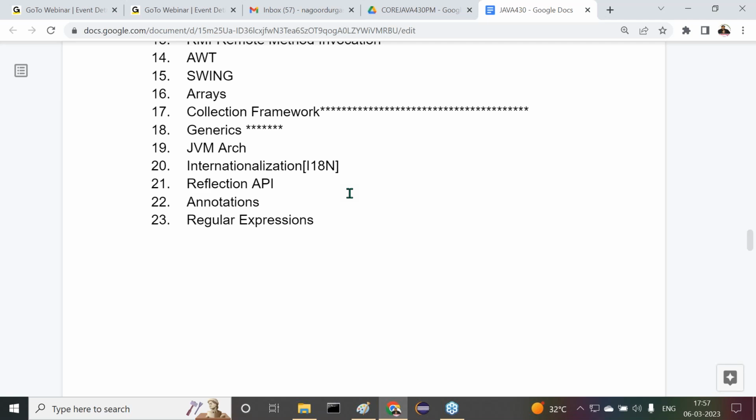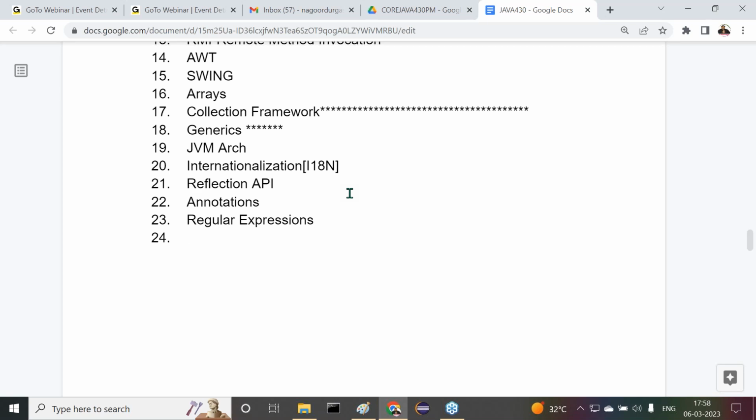Is it possible to have any date like 55? No. The date values are max 31 or maybe 30, and month values are max 12. Yes, sir, am I right or not? But providing the 55th date and 36th month, how is it possible? So some checking is required or not? That checking we are going to do with data validations. The data validations utilize regular expressions. Regular expressions are used in data validation concepts. So it is going to be important for us in the future in enterprise application development.